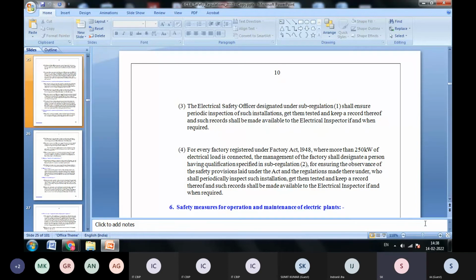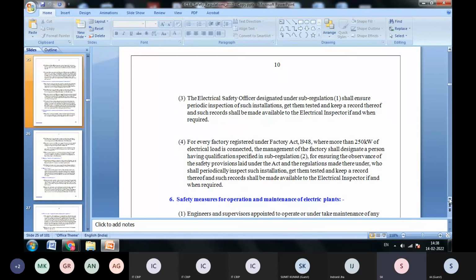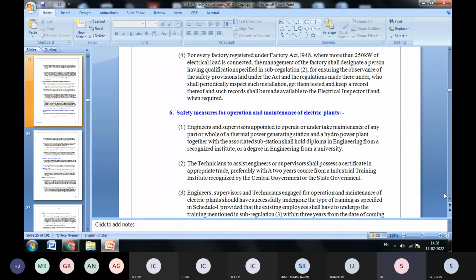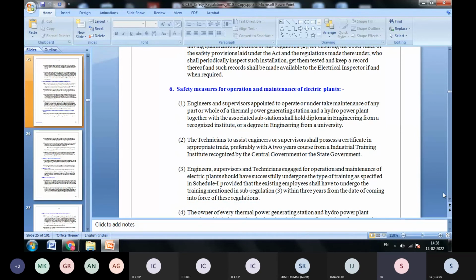This is safety regulation 5, and this safety regulation 7 is mentioning the safety measures for operation and maintenance of electrical plants, what safety measures have to be taken. So it mentions in the safety measures, operation and maintenance of electric plants, what measures should be there.